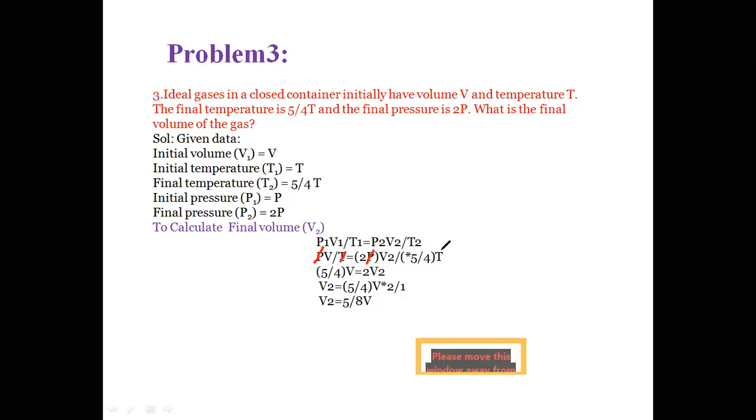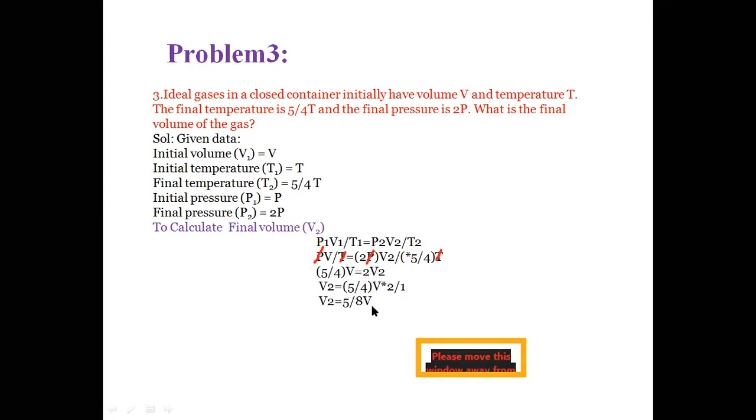The 5/4 on the left-hand side moves across, so the numerator goes to the denominator. Then 5/4 V = 2 V2, so V2 becomes (5/4) V divided by 2, that is, V2 = 5/8 V.